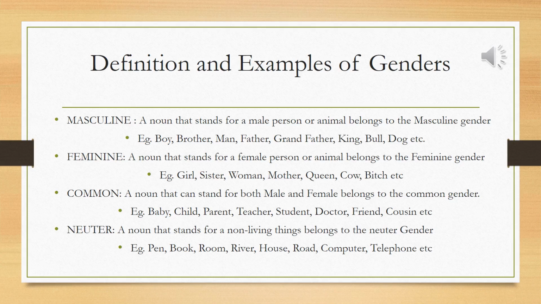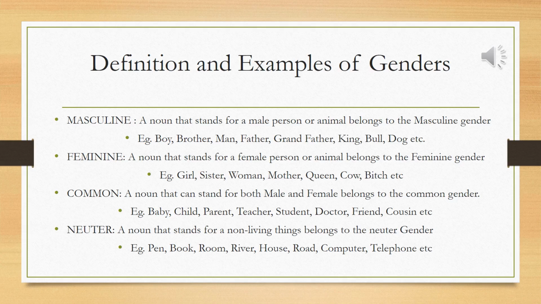Third is our common gender. A noun that can stand for both male and female belongs to the common gender. Examples: baby, child, parent, teacher, student, doctor, friend, cousin, etc.